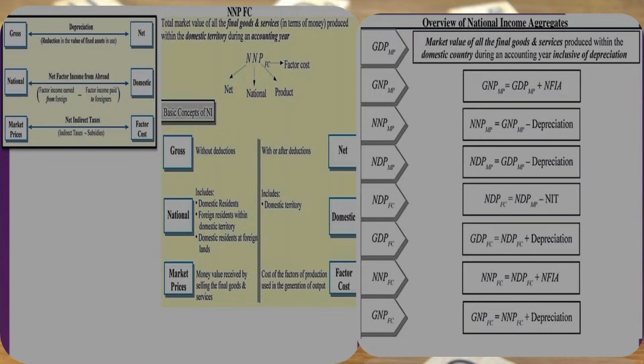So let's try to understand the first formula. GNP at market price is equal to GDP at market price plus net factor income from abroad.